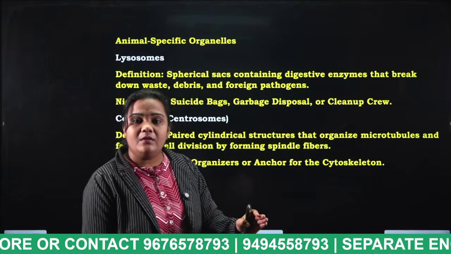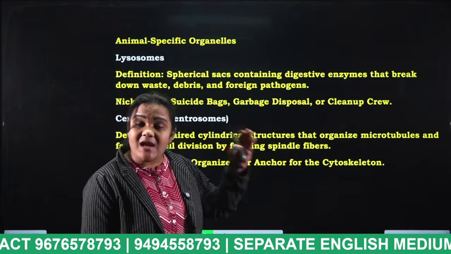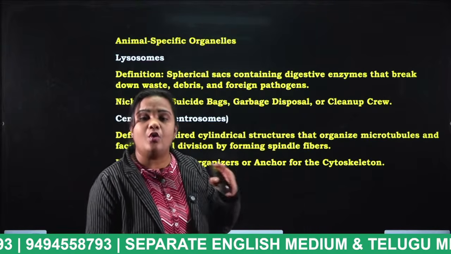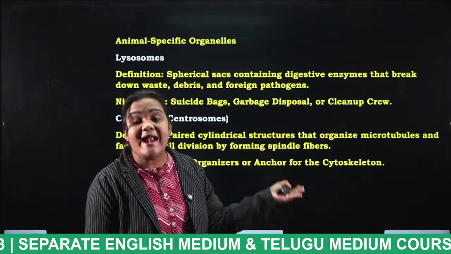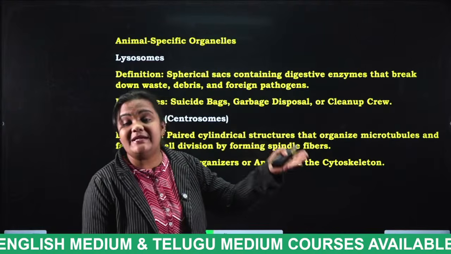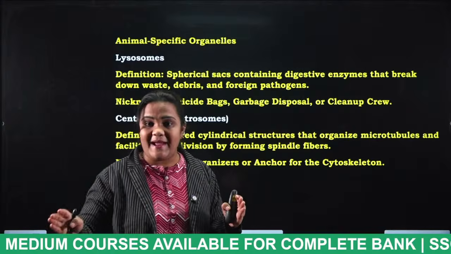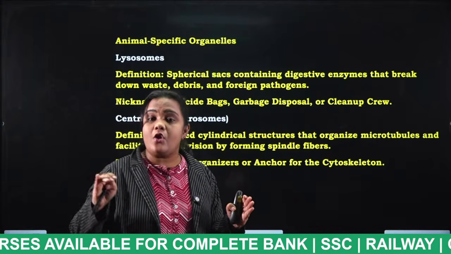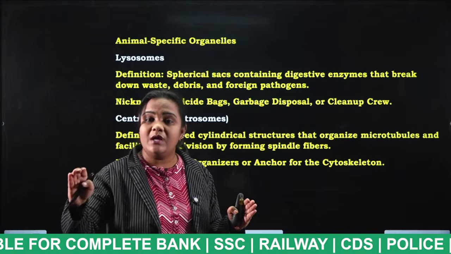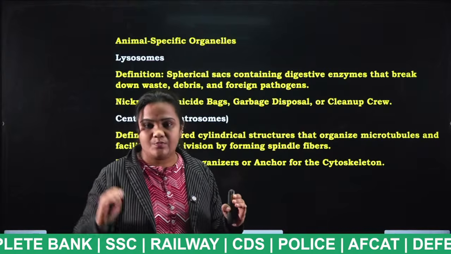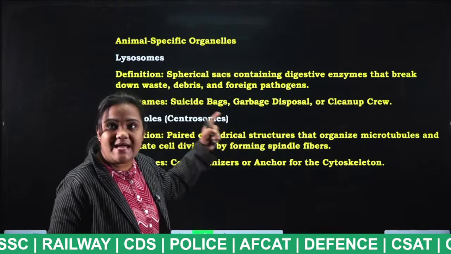For example, do the animals have the chloroplast, students? No. Why? Because animals depend on others for food. But plants have the chloroplast, and in these chloroplasts they will prepare their own food. By which process? By photosynthesis process. And now we are going to discuss that topic. Okay.